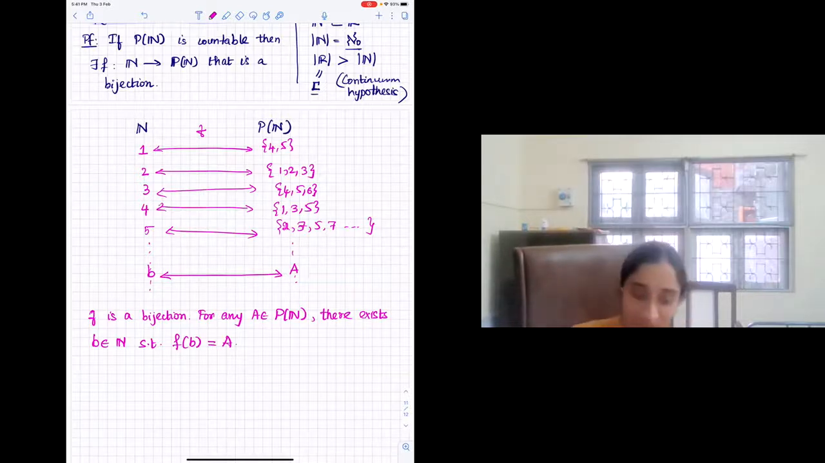Okay, so now can someone try to construct a set that might not have a pre-image? So what do we want to show? We want to show it is uncountable. So now I've assumed that it's countable, and I know that there exists a function. So corresponding to any set, I know that there is a pre-image. Okay. So let's call this set SB.